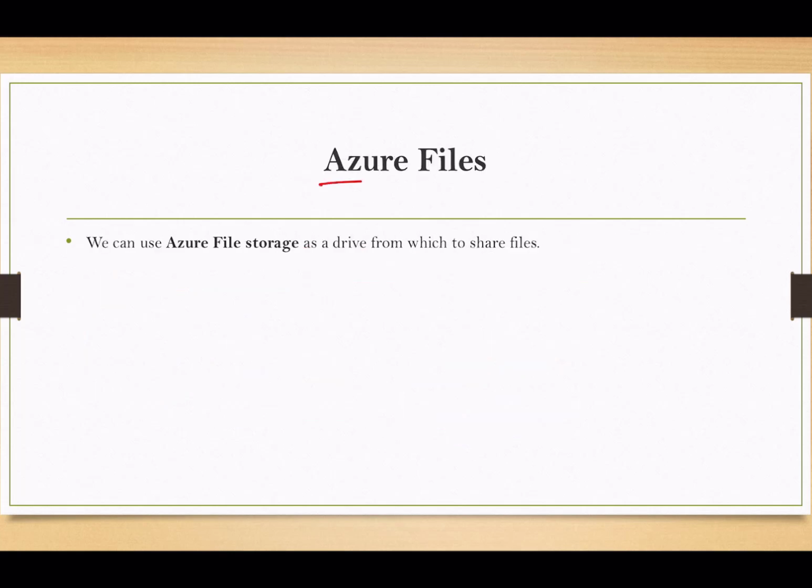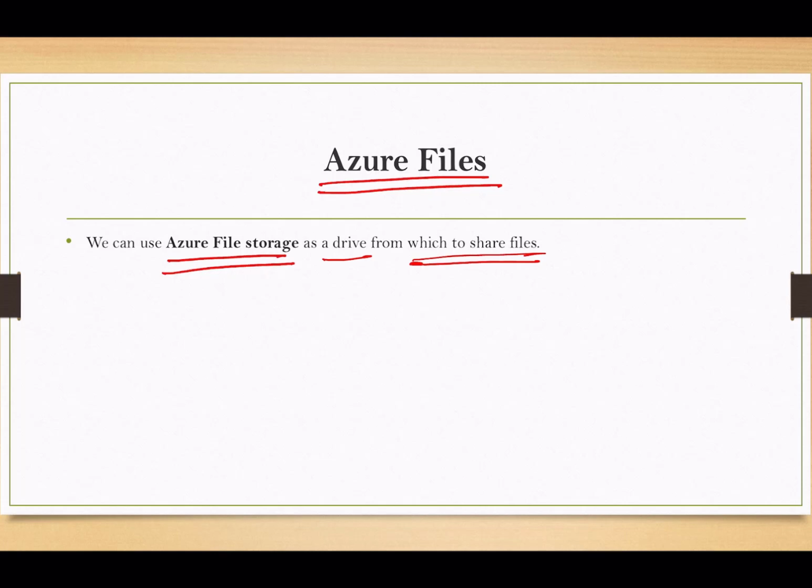Next storage, we have Azure Files. In simple terms, we can use Azure file storage as a drive from which to share files. Whenever we just require mapping, we can use Azure Files to map a drive.